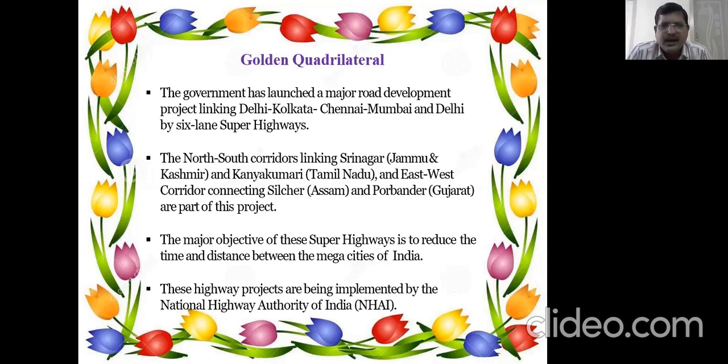The highway projects are being implemented by the National Highway Authority of India. So all these highways are maintained and constructed by the National Highway Authority of India, NHAI.